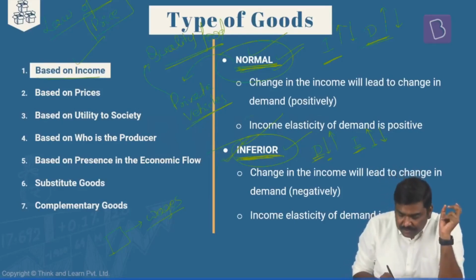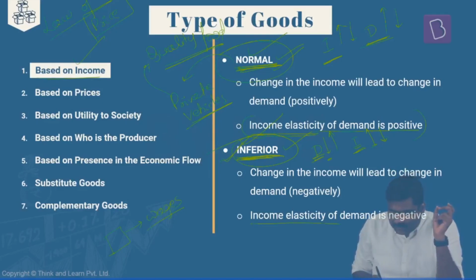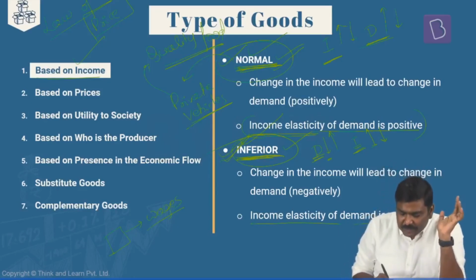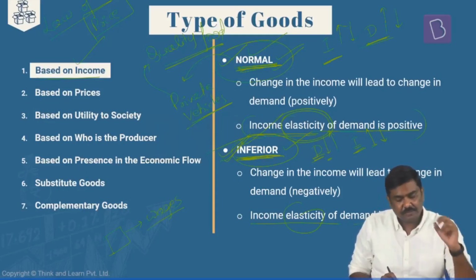Now, in addition to this, I've given one more statement here. Income elasticity of demand is positive and income elasticity of demand is negative in the context of normal as well as inferior goods. Right? What is the meaning of this? I'll explain this when I take up the concept of elasticity, which I'll discuss next. Okay. Now, this is the first classification.